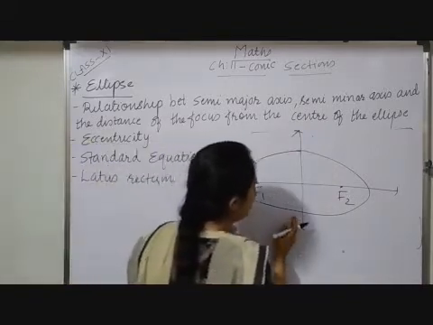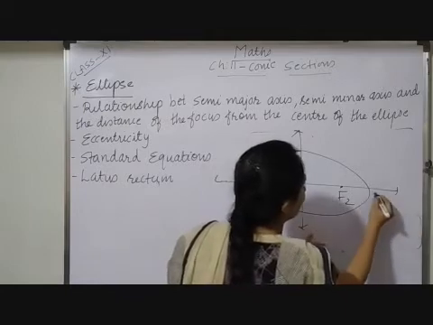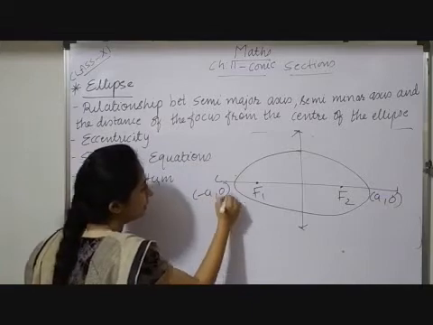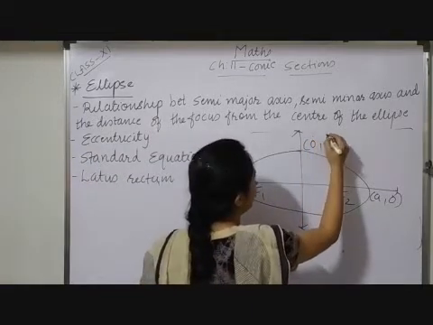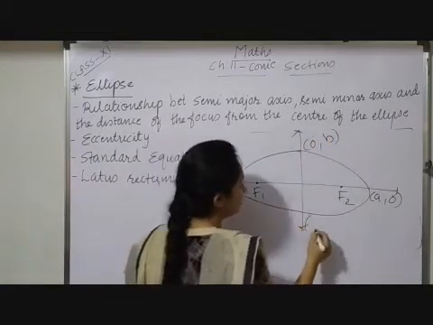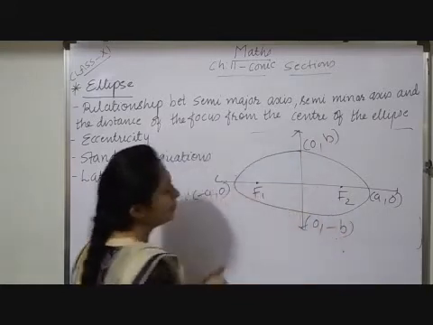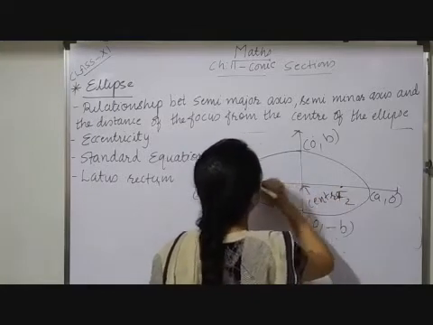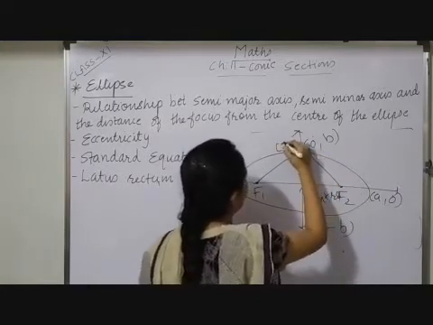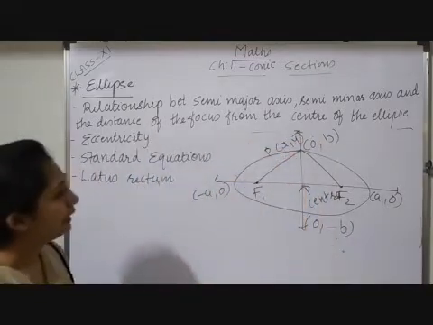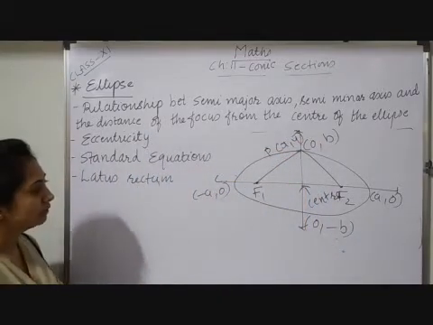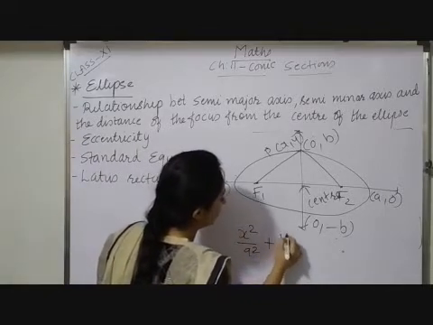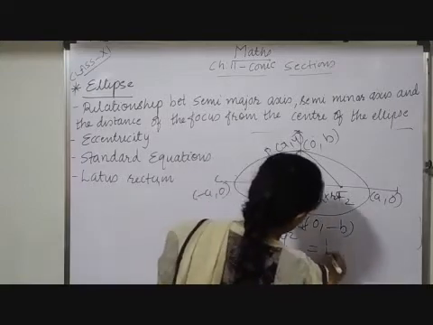This distance I assumed A, this also I assumed A. Towards the positive direction, the vertex will be A comma 0, and this vertex will be minus A comma 0. This coordinate will be 0 comma B, and this coordinate will be 0 comma minus B. This is your center. Somewhere I have this point x comma y, and I have to derive an equation for this. That equation will be x square upon a square plus y square upon b square equals 1.